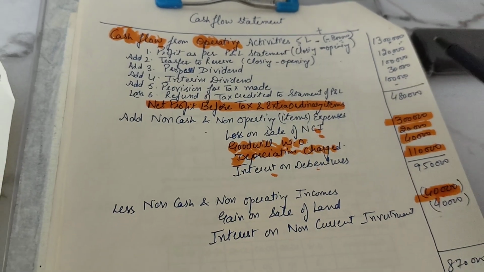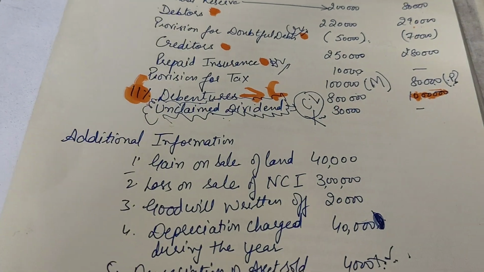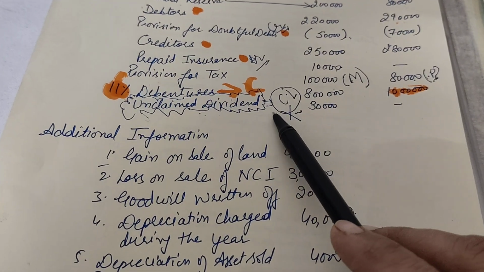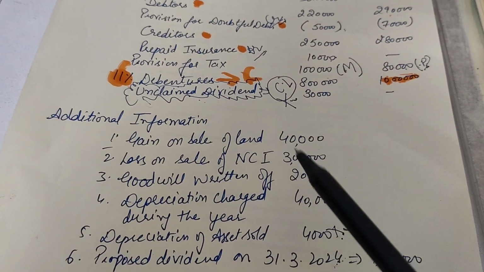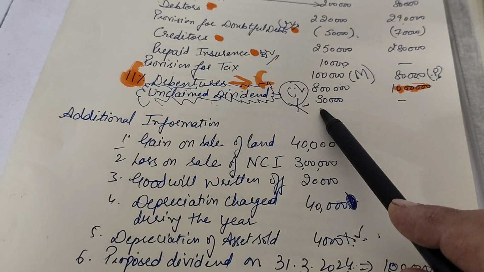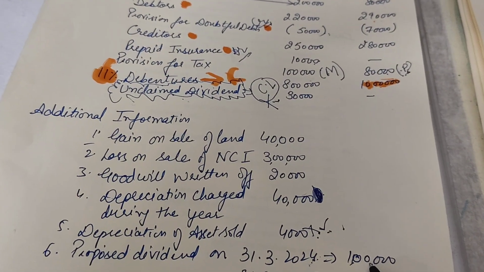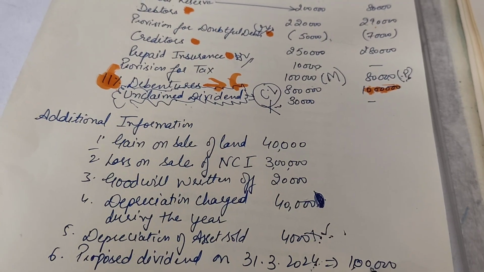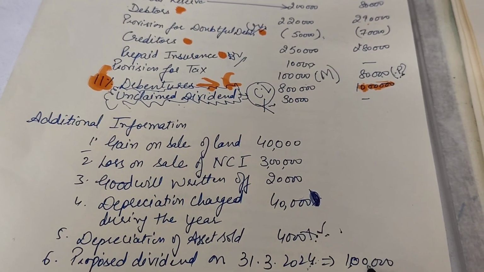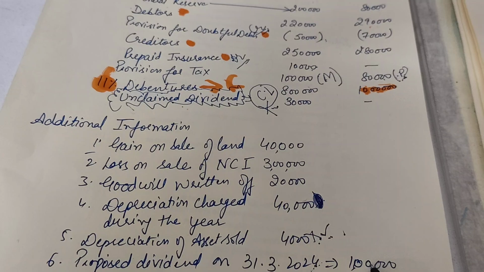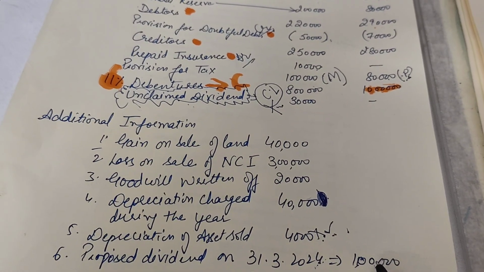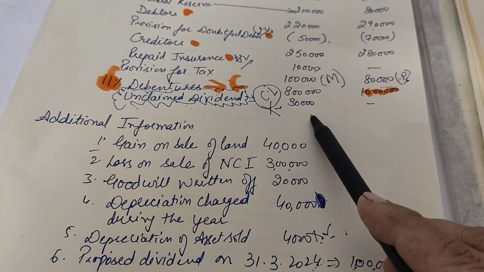Now for proposed dividend, I have told you that there was a given point of unclaimed dividend. What we have to do for unclaimed dividend: this proposed dividend of 1 lakh, when it goes to financing activity, we will take proposed dividend paid of rupees 70,000.